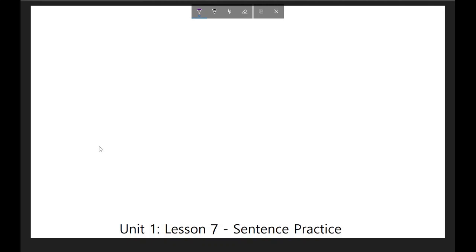Alright, let's practice some sentences. I'm going to prompt you with English sentences based on the grammar from Unit 1, Lesson 7, and it's going to be your job to try to translate those sentences into Korean. In Lesson 5, you learn how to conjugate. In Lesson 6, you learn how to apply those conjugations to different formalities. In Lesson 7, you'll learn how to apply those conjugations to different irregulars.